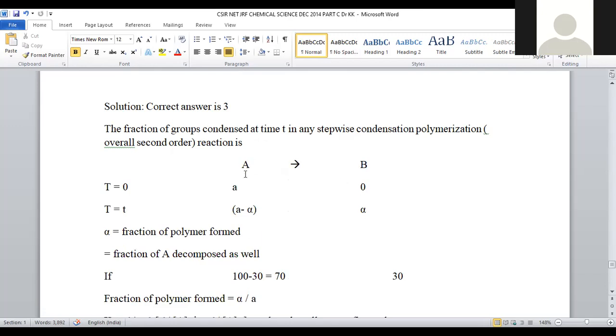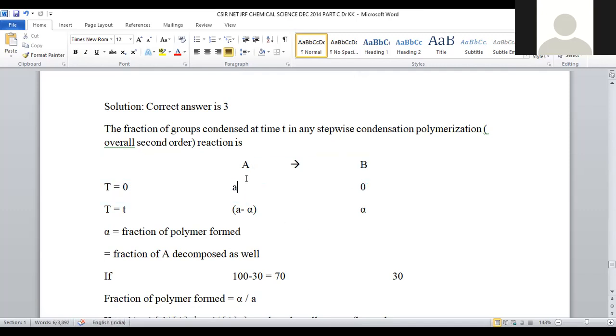So for that purpose, let us assume A are the starting monomers. When A monomers combine, then the final product will be B, that is a polymer formation. At time 0, that means initially, as we are taking monomers and just about to combine, only reactants will be there, product formation not yet started, because the reaction has just been initiated.